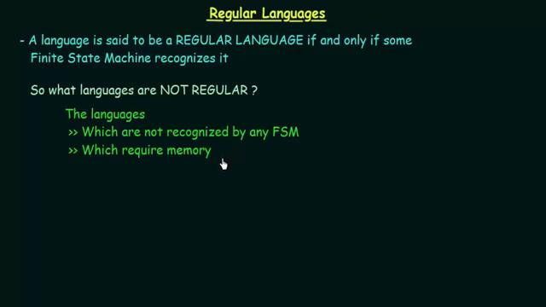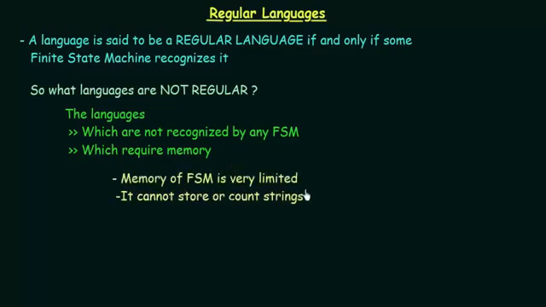And why is a language that requires memory not recognized by an FSM? That is because we have already studied in the first lectures that the memory of an FSM is very limited and it cannot store or count strings. The only kind of memory it has is the memory to store in what state it is currently present. It doesn't have any other kind of memory. So the languages that require storing or counting of strings cannot be designed or recognized using a finite state machine, making them languages that are not regular.